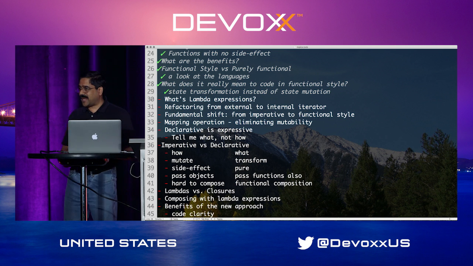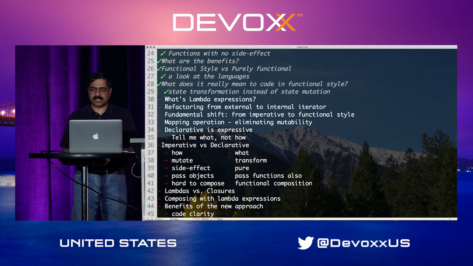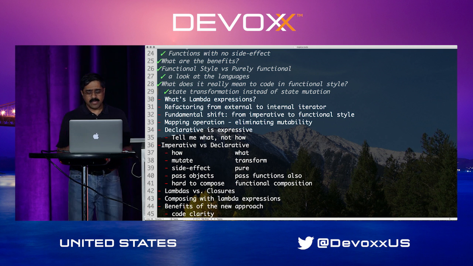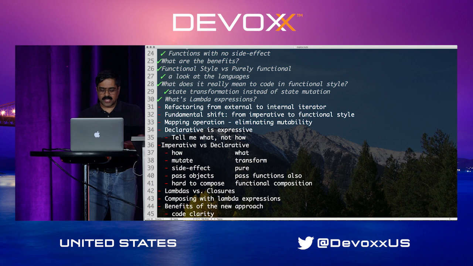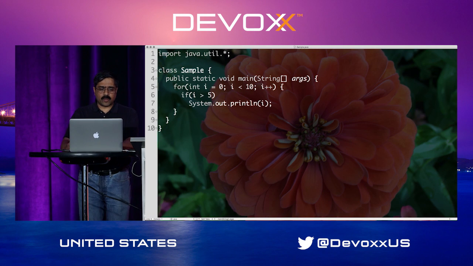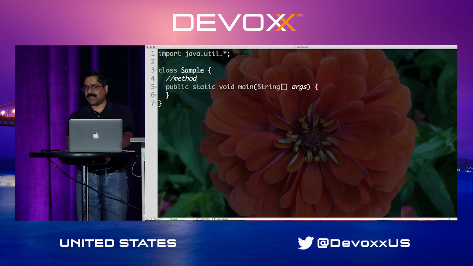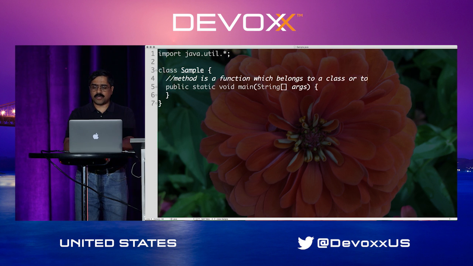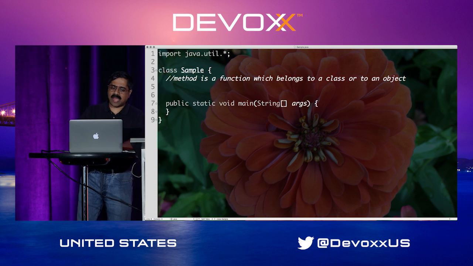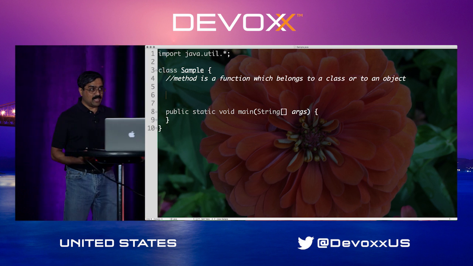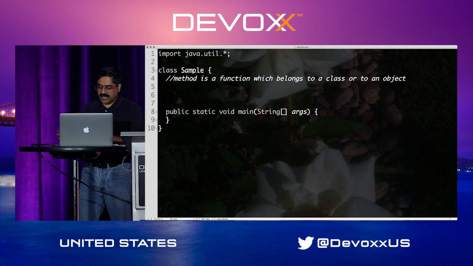We're going to be looking at state transformation rather than state mutation. So we take the data and transform it through the states rather than mutating the state. But let's look at what this really means to us in some context. Before we go any further with this, let's consider methods. So what in the world is a method? A method is a function, after all, which often belongs to a class or to an object. So that's what we call a method in Java. A method is a function, but that function often belongs to either a class or an object.